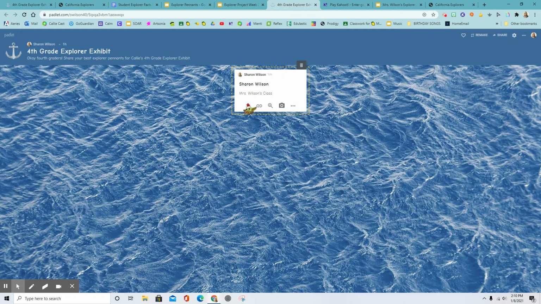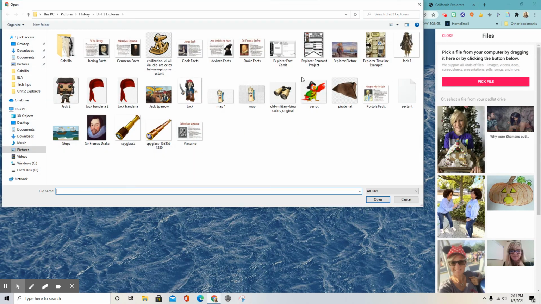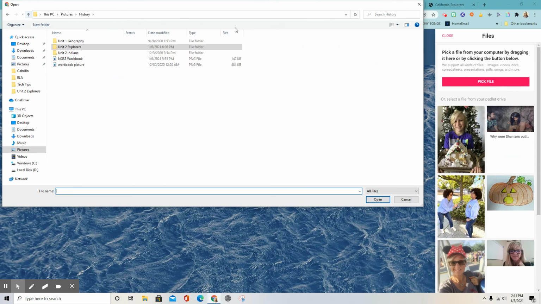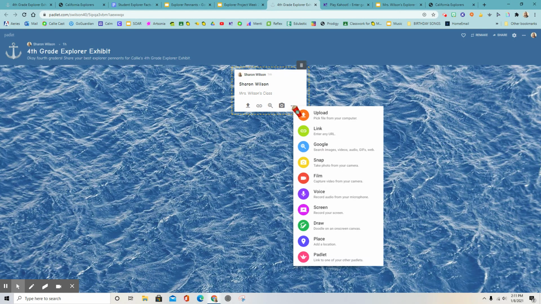And then you're going to be adding your pennant. So you can upload your pennant. You can pick your file if you can find it on Google Docs. Or an even easier way to do it is to take a screenshot. You can also click on these 3 dots and go to your Google right here. Oh, sorry. And go to your screen, okay?